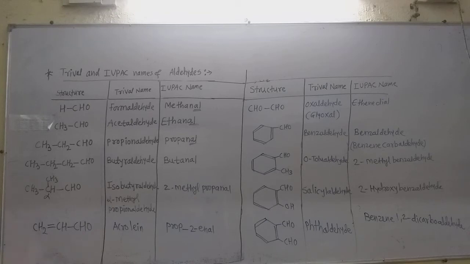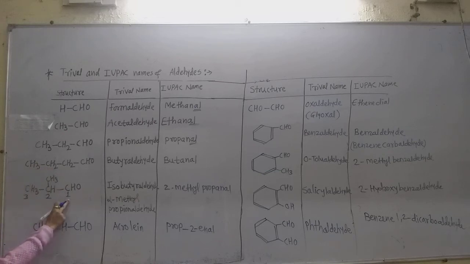But the IUPAC names are given by giving the numbering in such a way. The functional group carbon, C double bond O, is given the number 1, then 2, then 3, always numbering in a straight chain. On the second carbon there is the methyl group, that is the substituent.